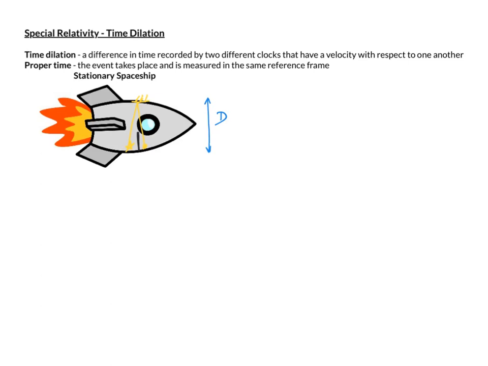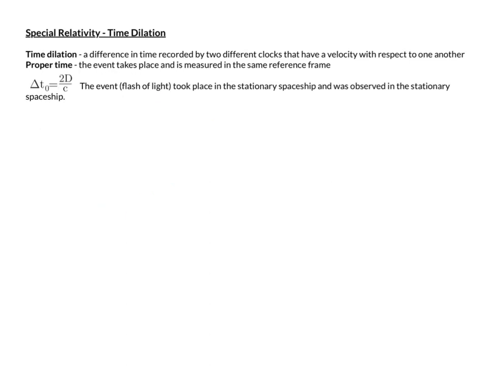So the amount of time it took between the flash of light taking place and the observer seeing it, delta t naught, is twice the width of the ship divided by the speed of light. So the proper time delta t naught is 2d divided by c, the speed of light. And it is the proper time because the event took place in this stationary spaceship and was observed in the stationary spaceship.